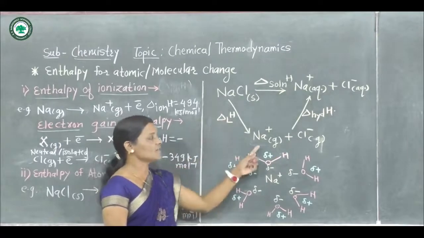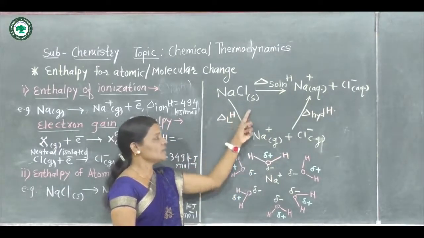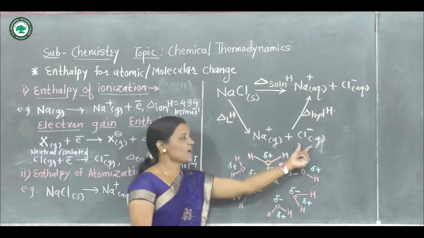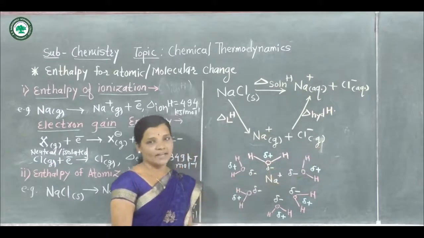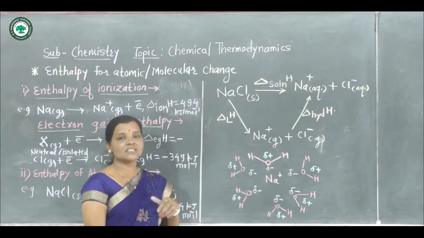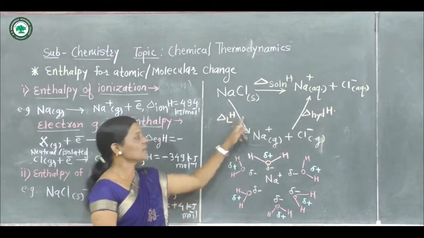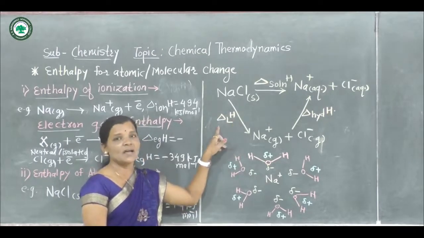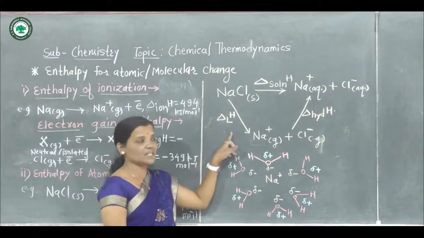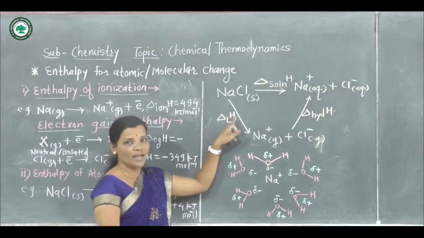First, NaCl solid gets converted into its gaseous ions. NaCl solid first forms Na plus gaseous ion and Cl minus gaseous ion. That means here the NaCl solid, that ionic substance, is converted into gaseous ion form, and the corresponding enthalpy change is called lattice enthalpy, and that is denoted by delta LH.